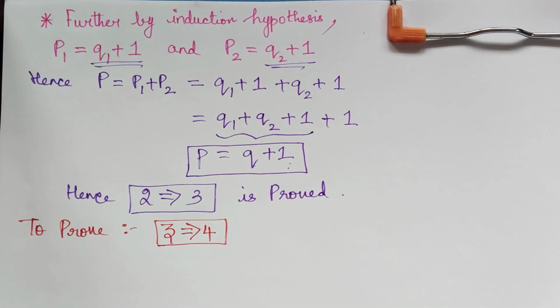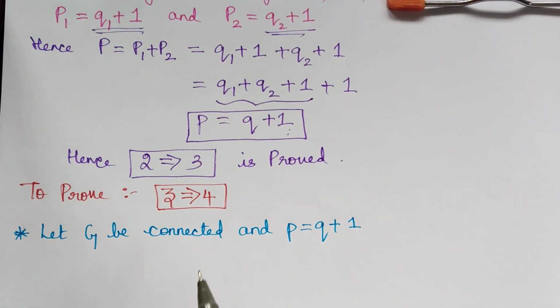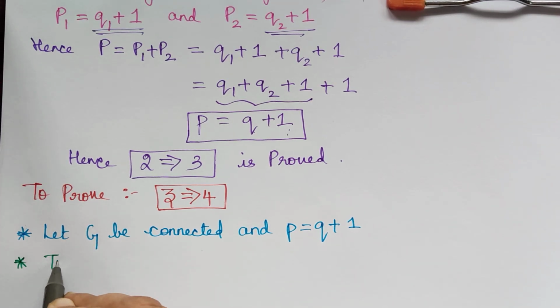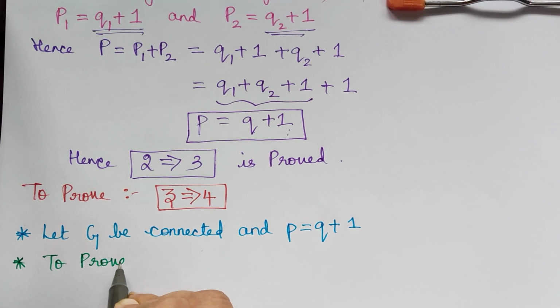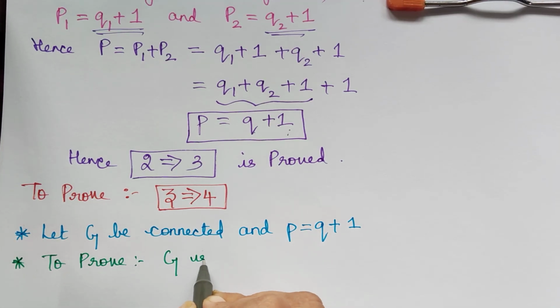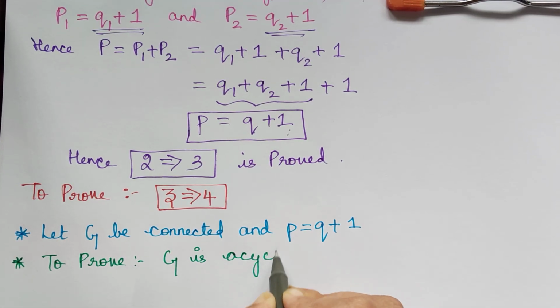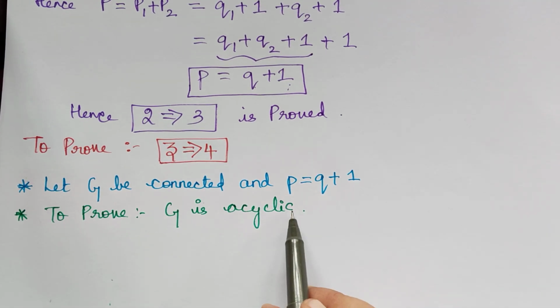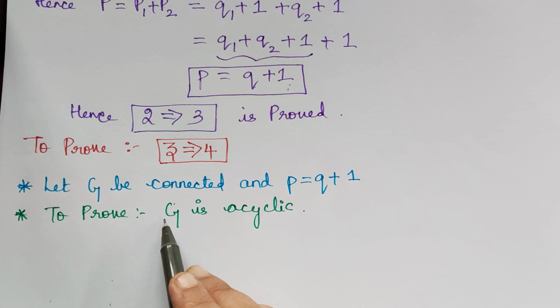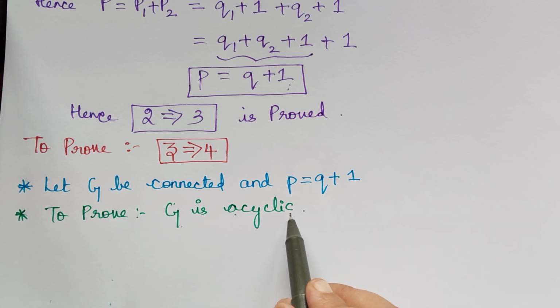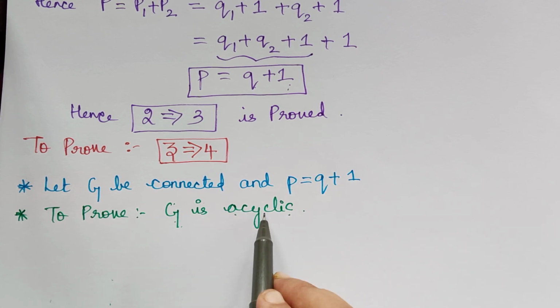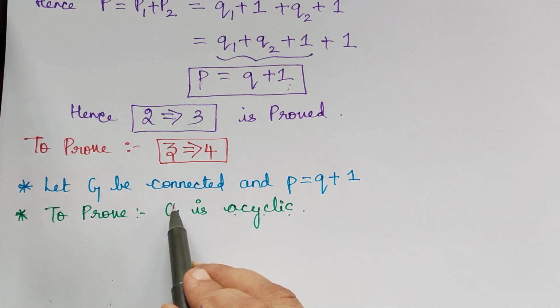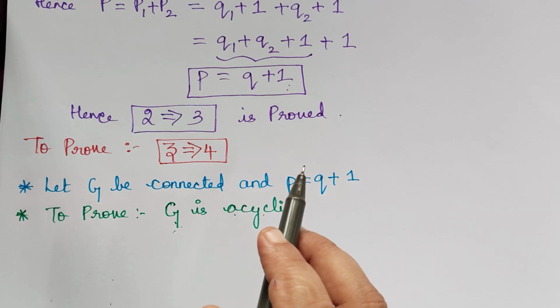So let us do that. Now by 3, G is connected and P is equal to Q plus 1. So the only thing that is left out is to prove that G is acyclic. Now in order to prove G is acyclic, we are going to assume the contradiction. We are going to assume that G contains a cycle. So actually acyclic is G does not contain a cycle. That is what it means. So we are going to assume the contradiction in order to prove that G is acyclic.